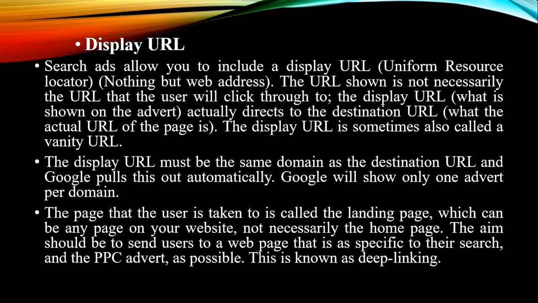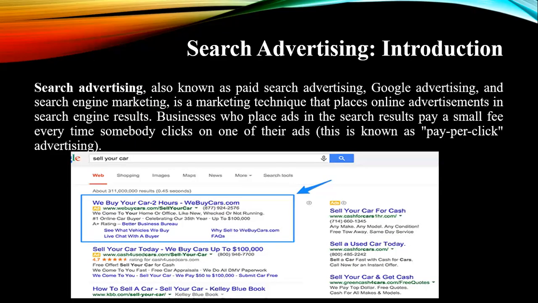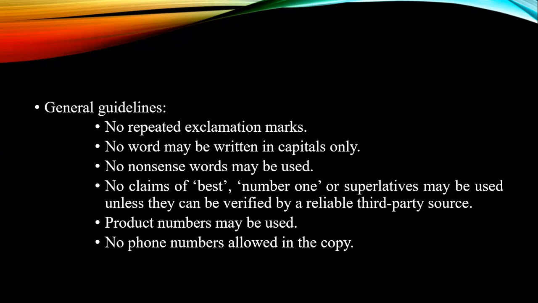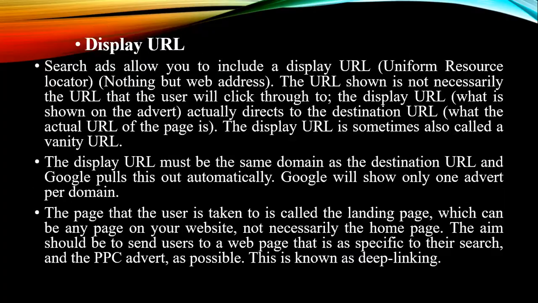We have already seen it in that particular ad, down there as their website, www.com. You have to highlight that so that whenever they click the link, it goes directly to the information.